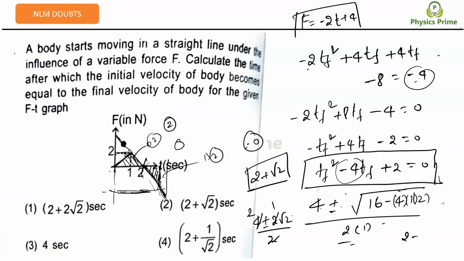This is the equation before 2 minus root 2, and this is the equation after 2 plus root 2, right? So the valid equation will be 2 plus root 2 as the answer. Did you get this? It's a bit lengthy, but I hope you understood the concept here.